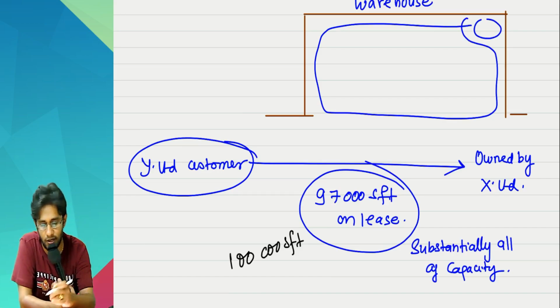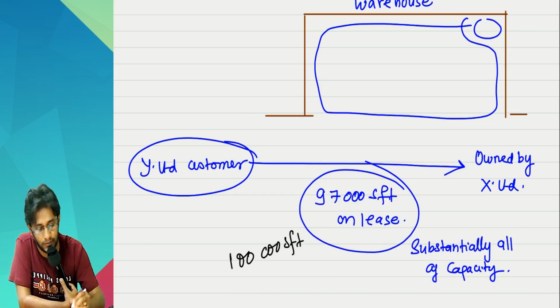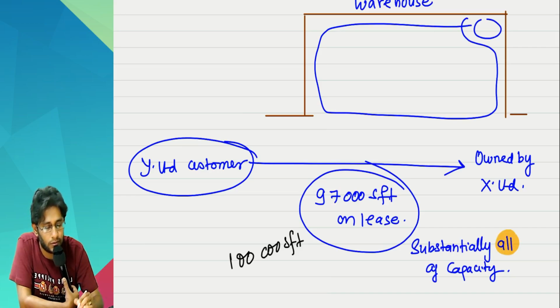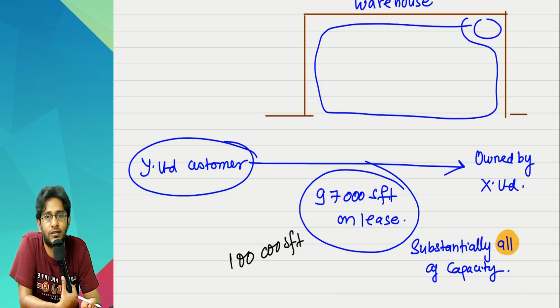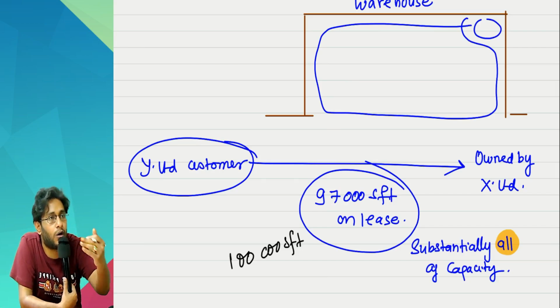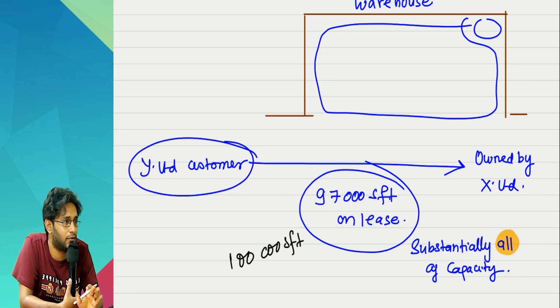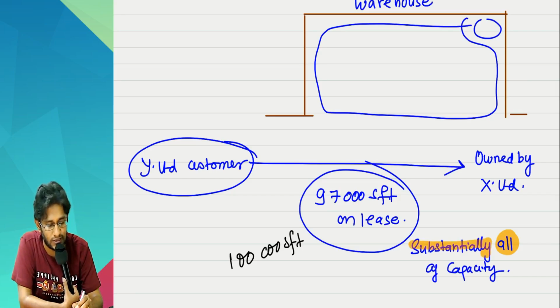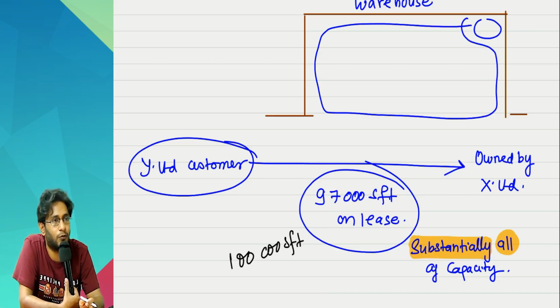The language is not "substantial". Correctly use, correctly read, correctly observe. Substantially all. But if you take 60%, that is not substantially all. That can be substantial space. But the exemption you will get when you take substantially all of the capacity, not substantial capacity. Don't misunderstand, misquote. Sir, substantially all means how much percentage, sir? The standard does not define that. Generally 90% or more is considered as substantially all. In the standard there is no definition.